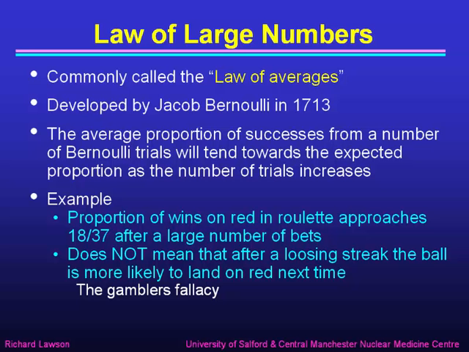That's the gambler's fallacy. The ball has no idea that it's just had several blacks and it's due for a red. All that will happen is that on average, over many bets, the red will come up 18 out of 37 times. And even then it only gives you the fraction, not the actual number. The actual discrepancy between reds and blacks gets larger and larger as the number of trials goes on. It's only the proportion that tends to that. Anyway, that's a bit of a digression into betting, which is not really what we're supposed to be talking about.